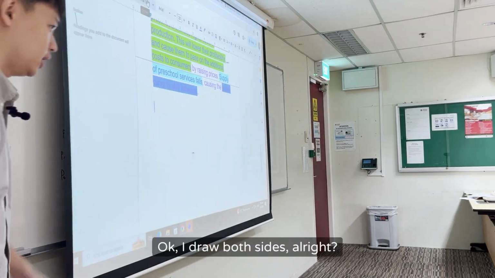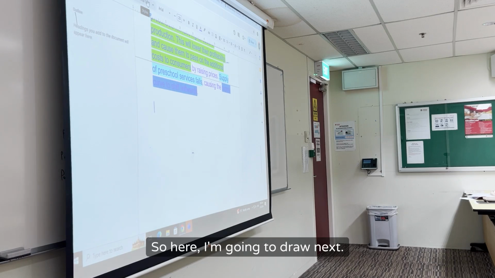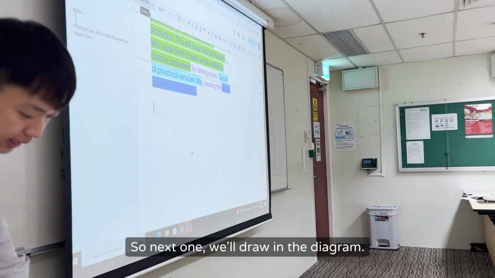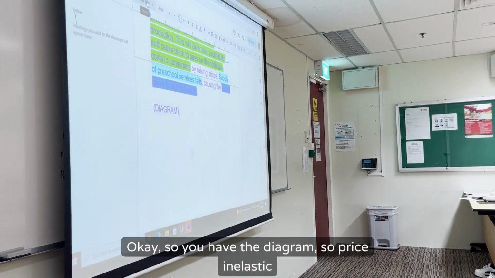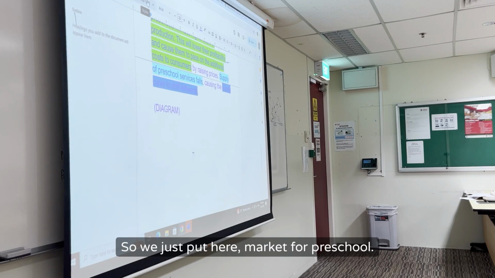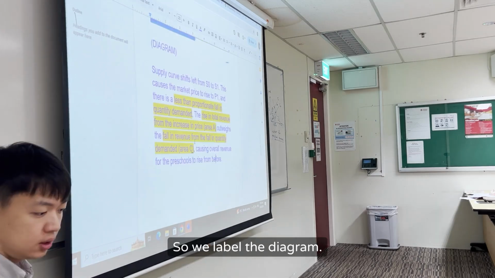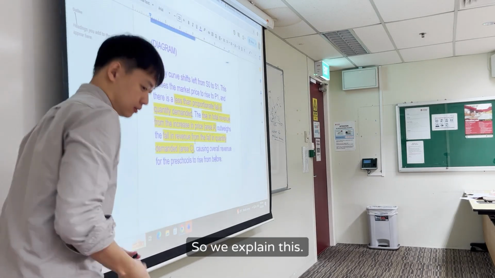Okay, I draw both sides. So here, we're going to draw next. So next one, we'll draw in the diagram. So you have the diagram: price inelastic. Then to make it even neater, you can actually label the diagram. You just put here market for preschool services. Then we underline. So we label the diagram. Mostly done. So we explain this.